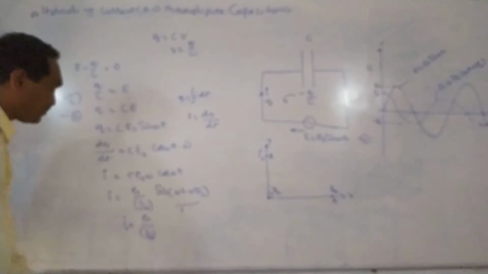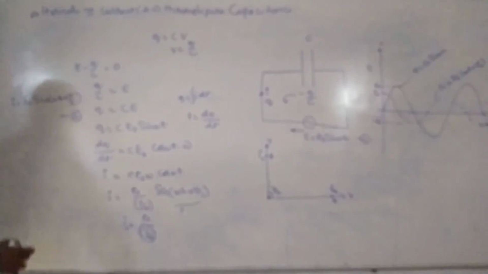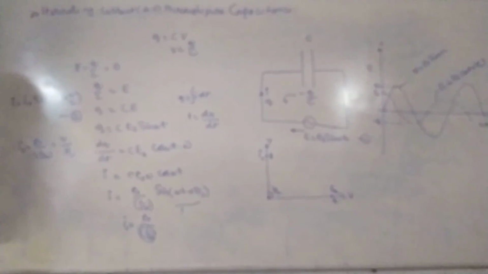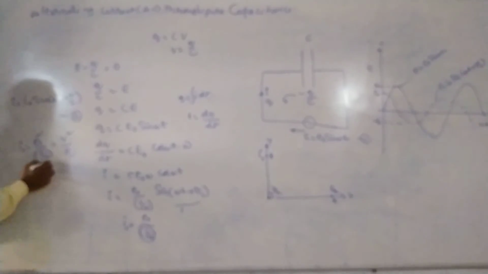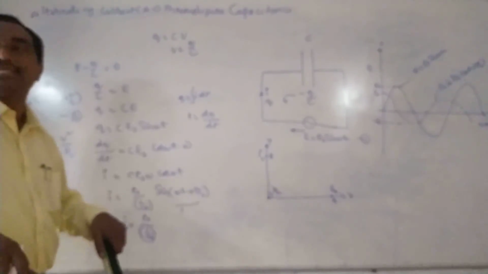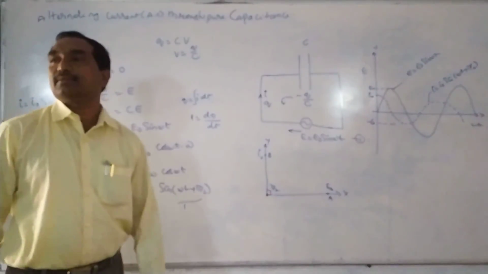Now, what is the role of this 1 by C omega? Here I naught is equal to E naught by 1 by C omega, just like Ohm's law, I is equal to V by R, where the resistance is replaced by 1 by C omega. So 1 by C omega acts as a resistance, which opposes the increase of current.